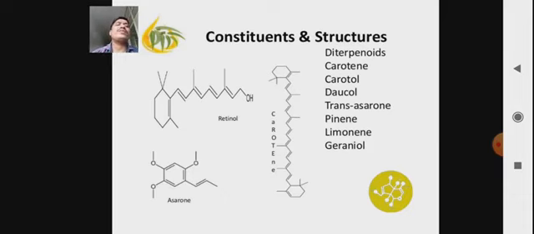Carotenoids come under the category of terpenoids, and everybody knows terpenoids means terpene-like constituents. They mainly consist of isoprene units, monoterpenes, diterpenes or sesquiterpenes. So pinene, limonene, geraniol are examples of terpenes.